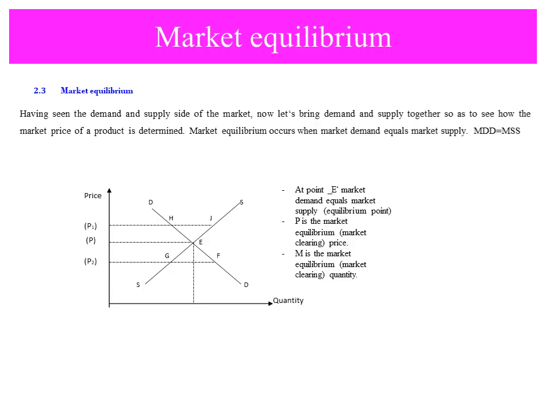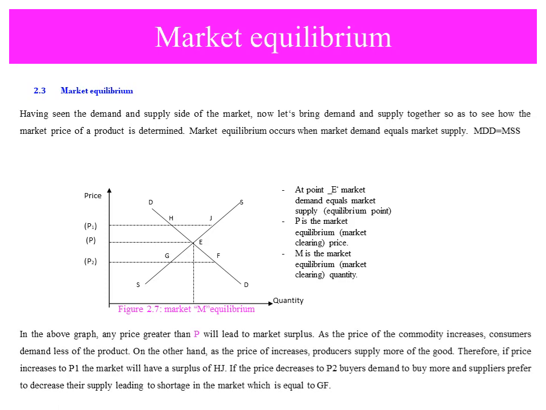Let us see the following graph. At point E, market demand equals market supply. It is known as the equilibrium point. From this graph, P0 is the market equilibrium, or market clearing, price. M is the market equilibrium, or market clearing, quantity.